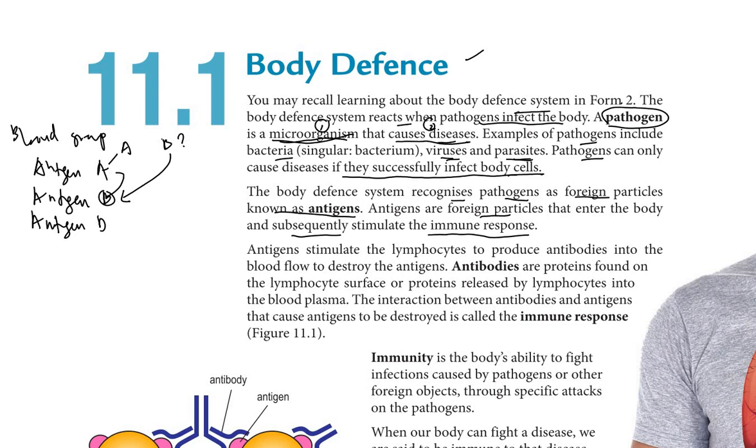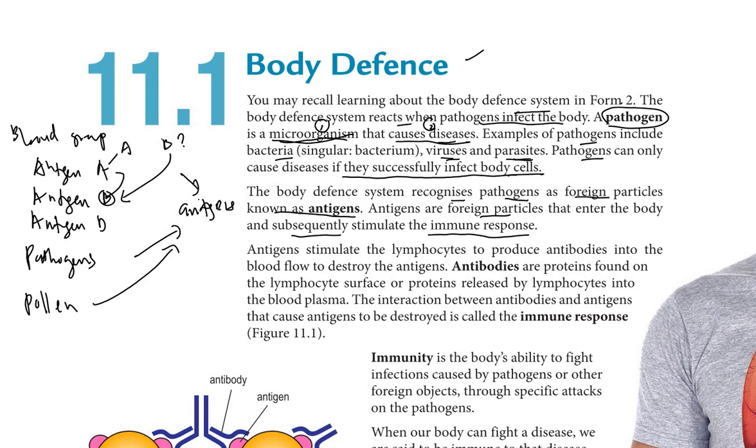Okay. So, other than blood group, pathogens also are antigens, because when a pathogen enters our body, our body will stimulate the immune response and produce antibodies, for example, to destroy the pathogens. Other than this, for example, pollen is also an example of antigens, because when pollen enters the body of some people, it can cause an allergic reaction.